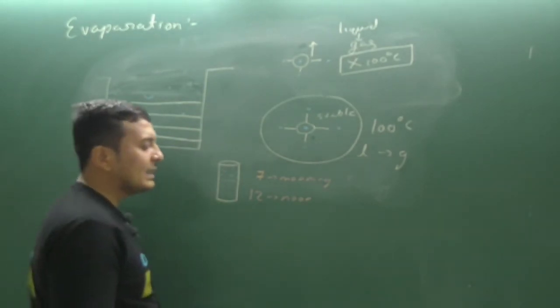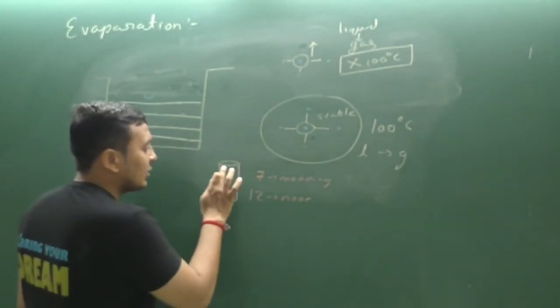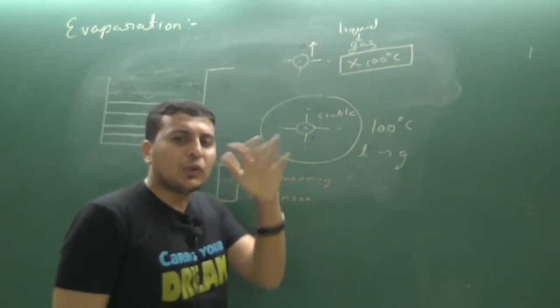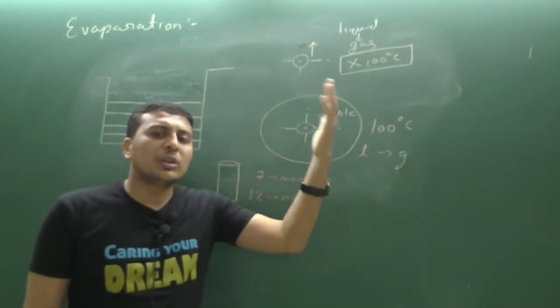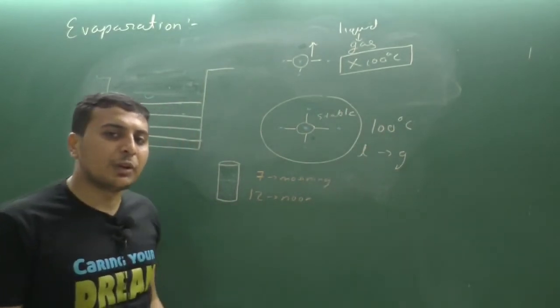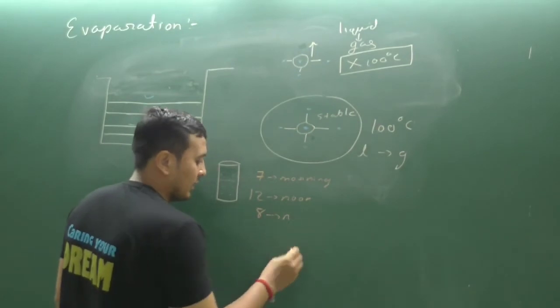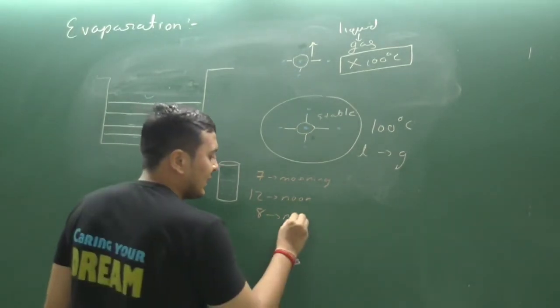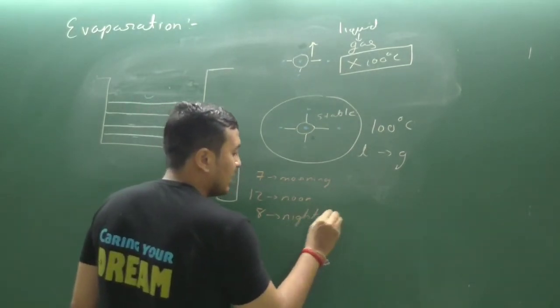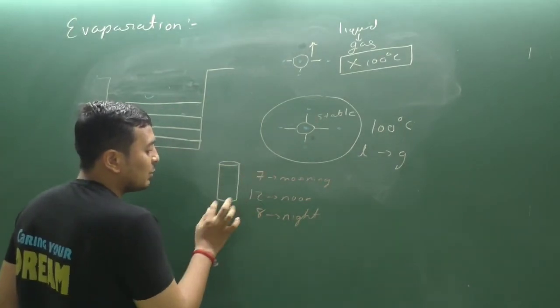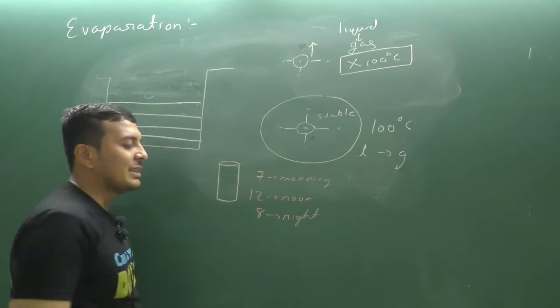Suppose there is a decrease in the water. Clear? So there is a decrease in the level of water. So it means a small amount of water has been evaporated. A small amount of water has been converted from liquid to gas. If we are checking it at 8 at night, 8 p.m., then it might be even smaller. There is a small amount of water present in the glass.